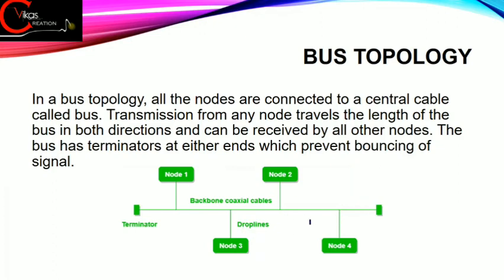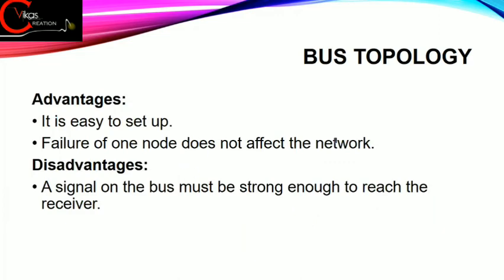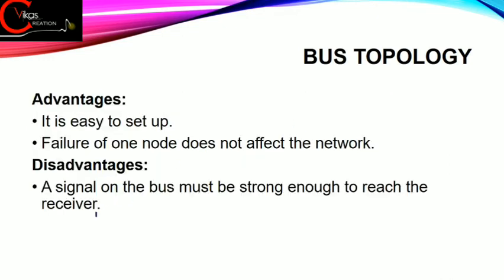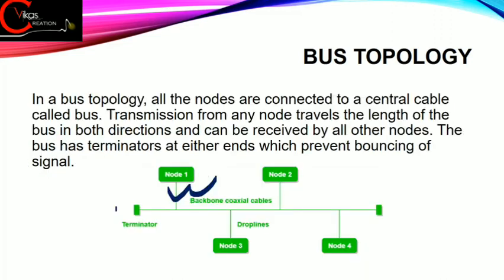And the second biggest advantage is that failure of one node does not affect the network. Now let's say that this computer is not working. In that case, the other three can easily work on the network. And there is one disadvantage also. A signal on the bus must be strong enough to reach the receiver. Now suppose the signal that we were getting was very low.